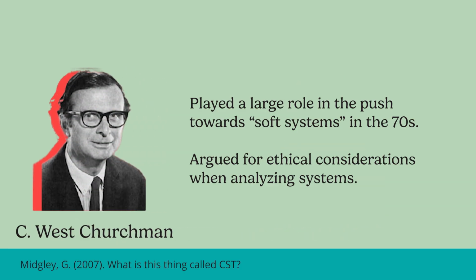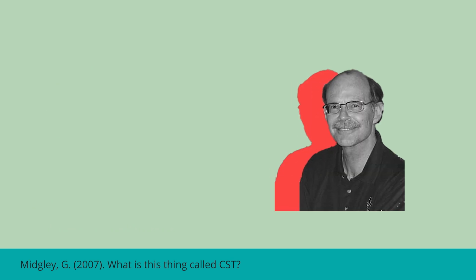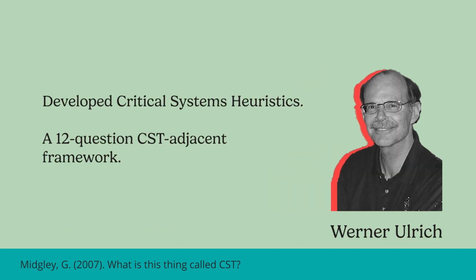Churchman played a large role in the push towards soft systems in the 70s, arguing for the importance of considering values and ethical considerations when analyzing systems. Ulrich worked alongside him and built off of Churchman's work, later developing something called Critical Systems Heuristics, a 12-question CST-adjacent framework, and essentially a hands-on application of the ideology. Basing their work off the ideals laid out by Churchman and Ulrich, our ragtag trio of researchers are largely thought of as the founding fathers of CST.